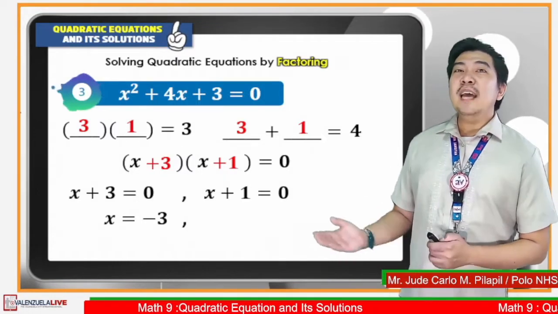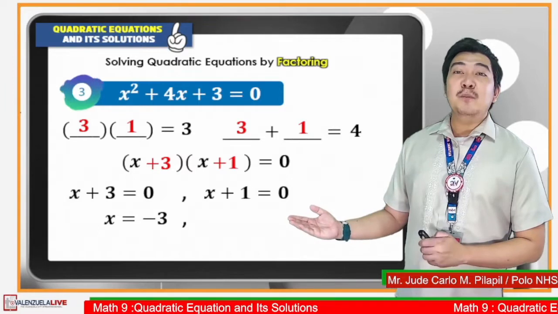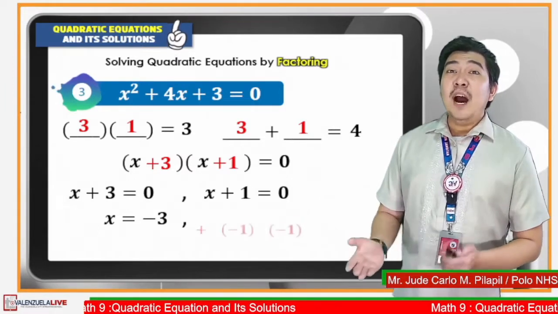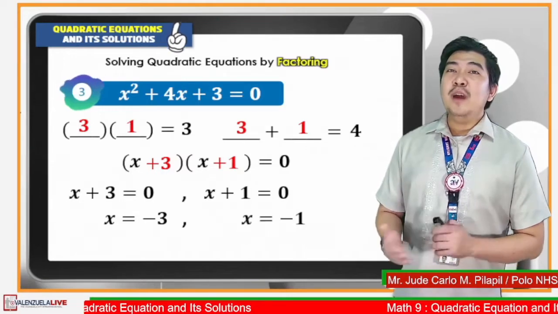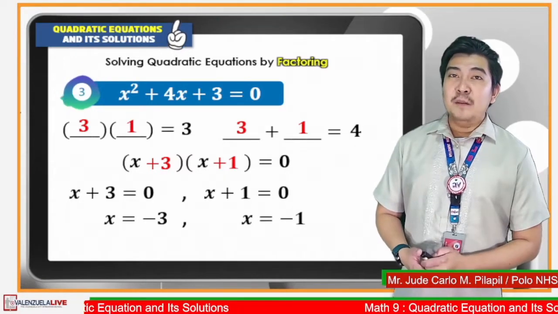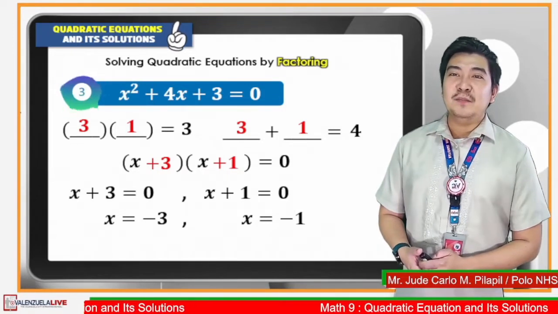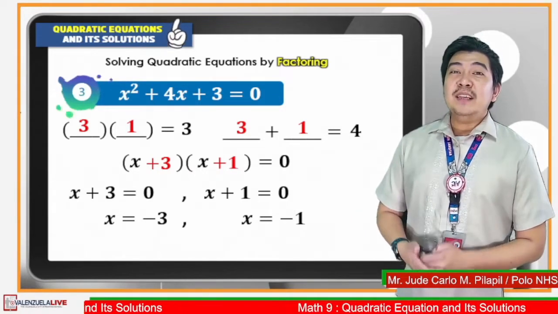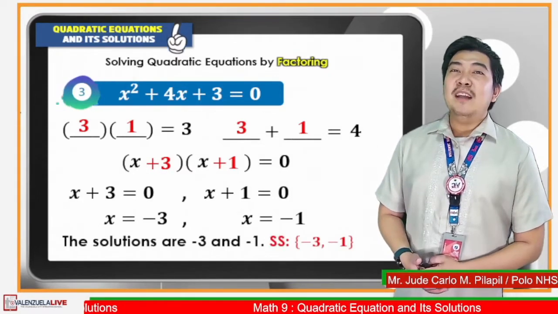In the equation x plus 1 is equal to 0, we will also apply the addition property of equality. So adding negative 1 to both sides of the equation, it will result to x is equal to negative 1, which is considered as the other solution of the equation. Lastly, we identify the solution set as the set containing negative 3 and negative 1.